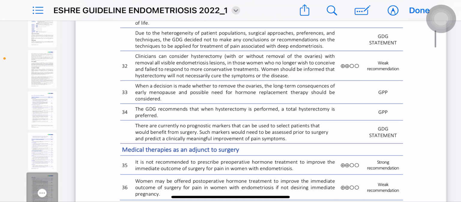So for example, if the patient's family is complete, in these cases we'll consider hysterectomy. But counsel that it is not necessary that your symptoms will improve with hysterectomy, because it's not connected with only the uterus; it involves the pouch of Douglas and peritoneal deposits. So different areas are involved.